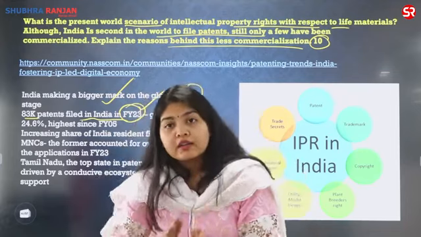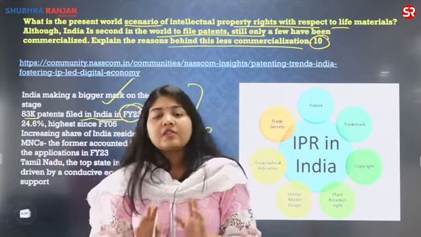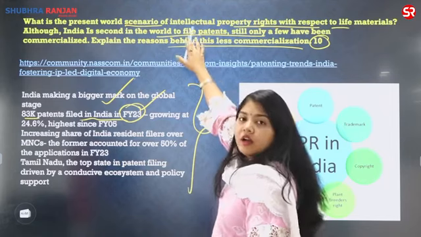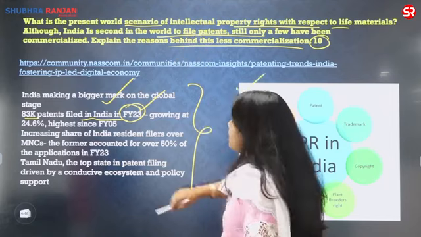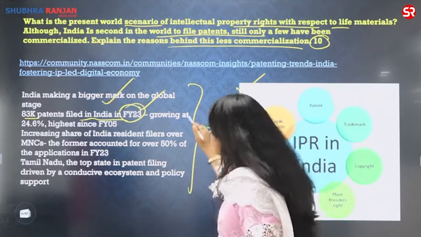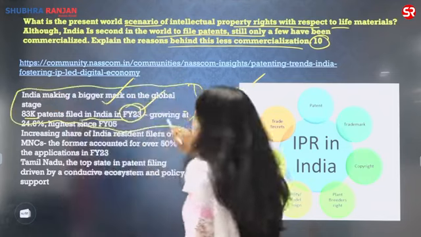Do not take the categories of IPR into body of the answer. उतनी जगह नहीं है हमारे पास. 10 marker question. It is a 10 marker question. I have to restrict my answer to the demand of the question. So in the introduction, you can either use this or you can either use this. This is the data which has been given. This is additional data. For your introduction, you can only restrict to this much.